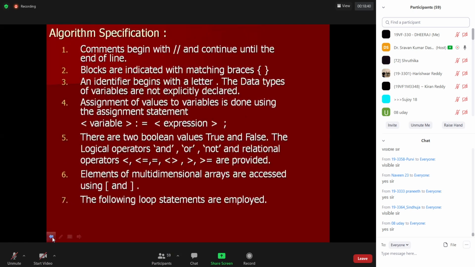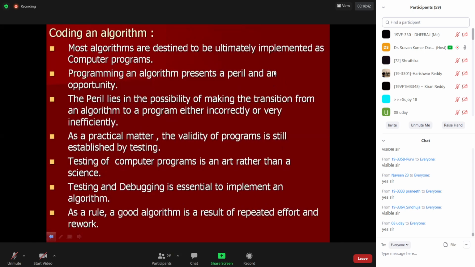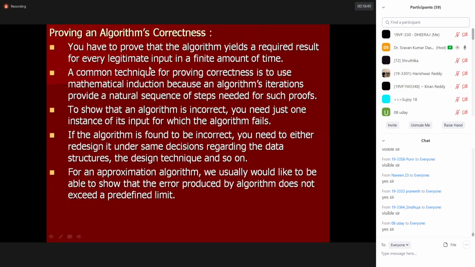Okay. So to prove the algorithm's correctness, we can go with the mathematical induction method, right? You have to prove that the algorithm yields the required result for every legitimate input, that is, every valid input, in a finite amount of time. A common technique for proving correctness is to use mathematical induction, because an algorithm's iterations provide a natural sequence needed for such proofs. So using mathematical induction, we can prove. That's one method. To show an algorithm is incorrect, you need just one instance of its input for which the algorithm fails. This I have already discussed.